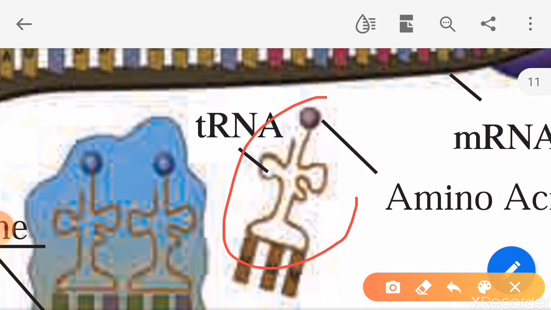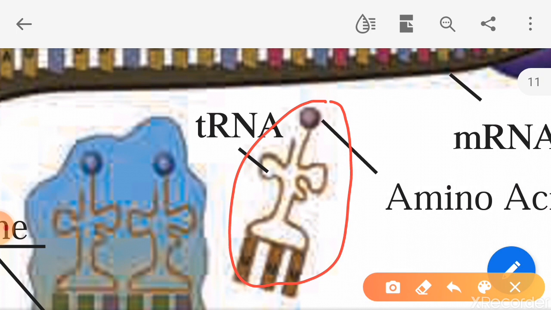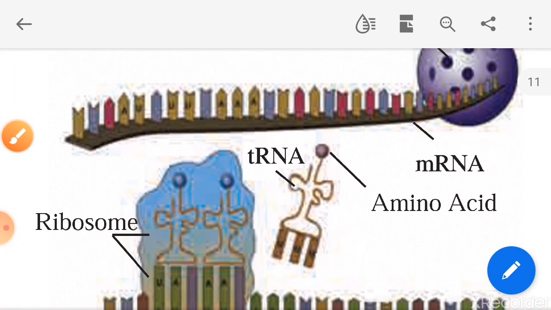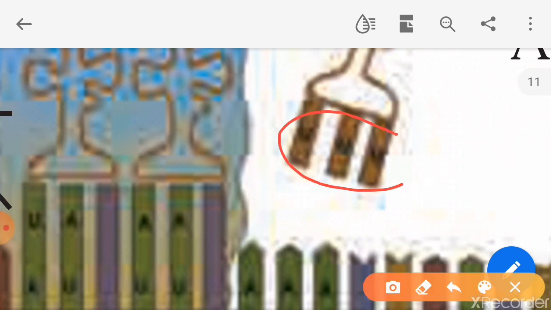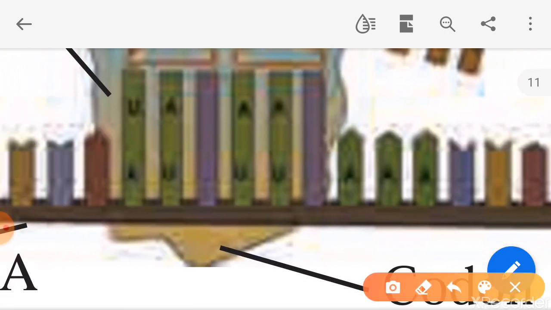This is the structure of tRNA. tRNA means transfer RNA. Okay, now these tRNAs have the anticodon. What are the anticodons? These are the anticodons. These tRNAs have anticodons which are complementary to the sequence of the codons of mRNA.